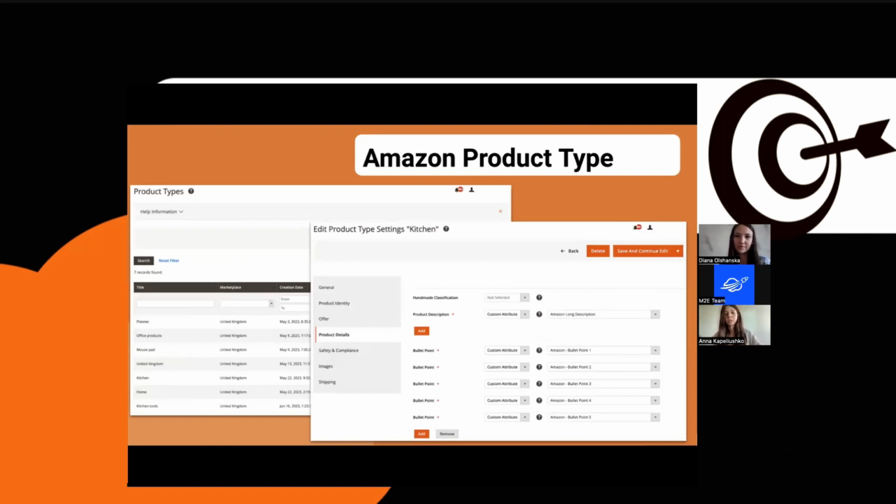Previously, it wasn't a convenient experience when you have to list different or similar products, but in different Amazon categories. Now you create one product type and you're welcome to assign it to multiple products, reassign it if you need it, and see your products listed in the categories that suit your item.